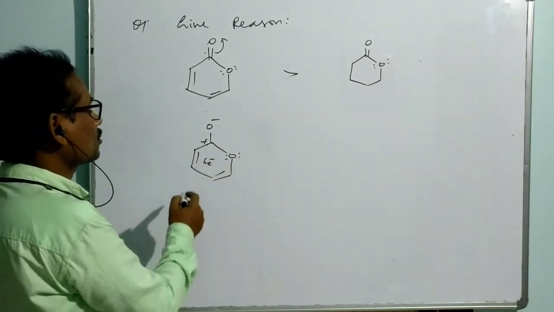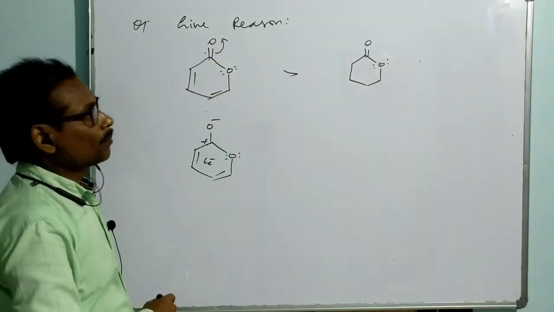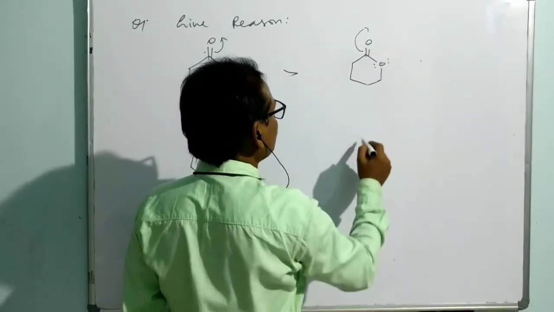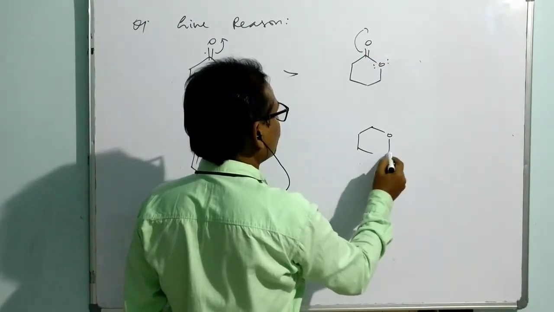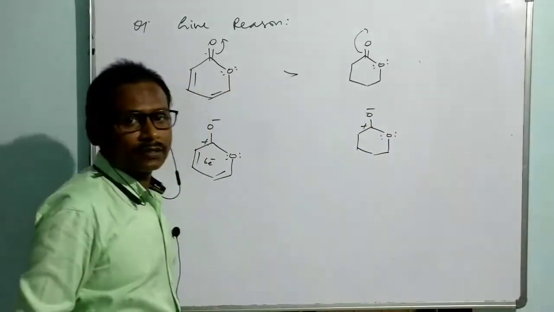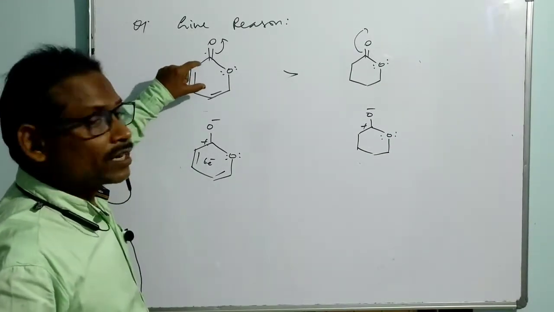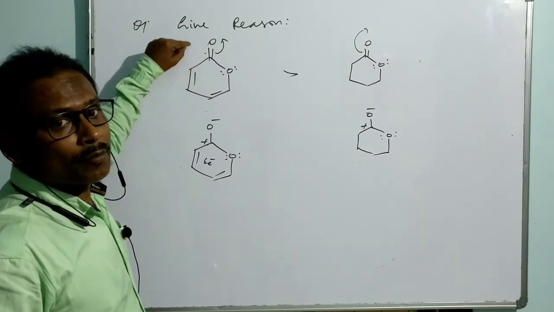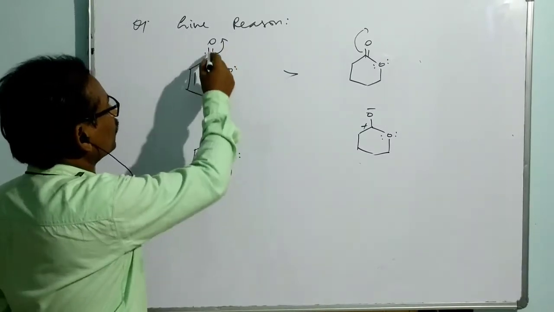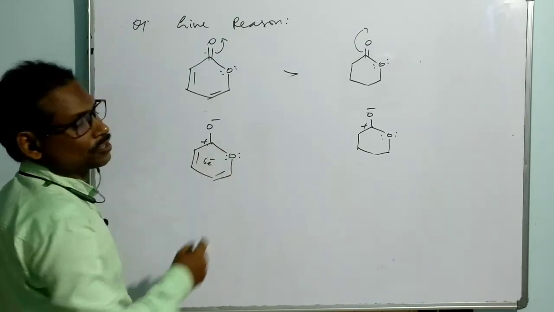6 electron conjugation. That's why it is easily polarizable in order to get aromaticity. But if it polarizes, what happens? If it polarizes, you get once again... But does it support aromaticity? No, it is still aliphatic. That's why this is basically an aromatic compound by polarizing the carbonyl group. Once it is polarized, that means it supports polarization. So thereby we get a vacant orbital, then they are accepted for conjugation.